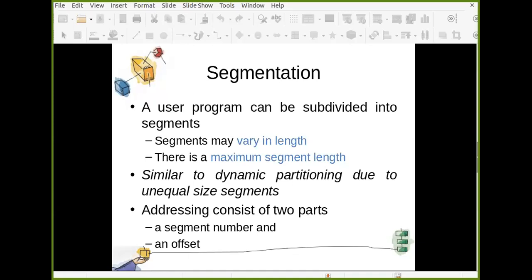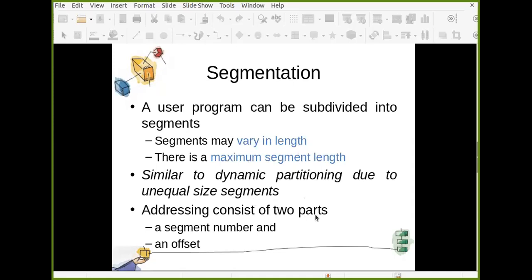So that is segment. Segment is nothing but one partition you can think of. Segments may vary in length, and every segment has one maximum length, so this segment cannot grow beyond this size. So this is similar to dynamic partitioning. You think of this as a dynamic partition where your program is subdivided into segments. In dynamic partitioning also you create partitions as per your requirement. Similarly, these segments are also of different sizes.